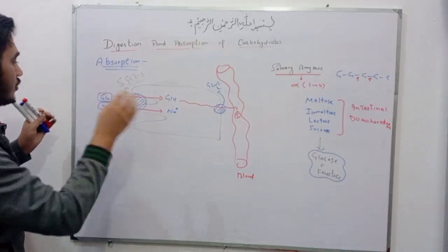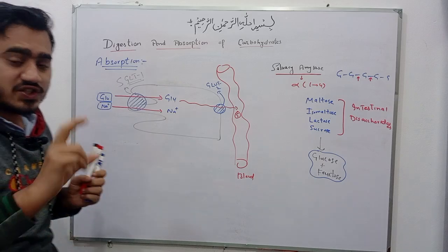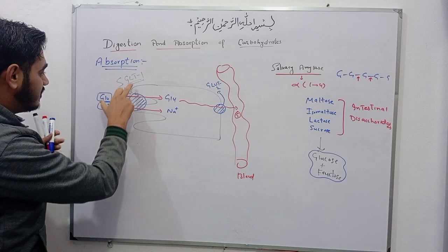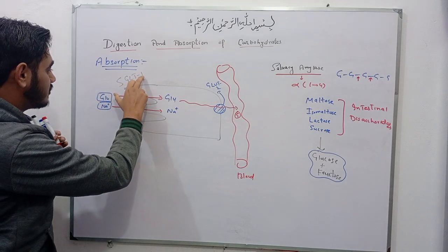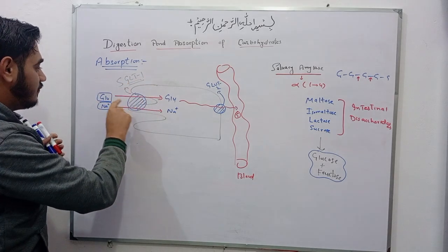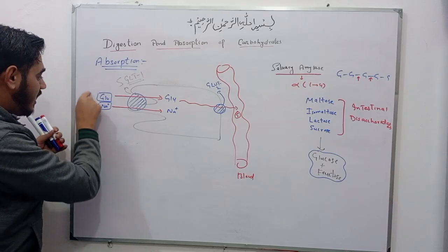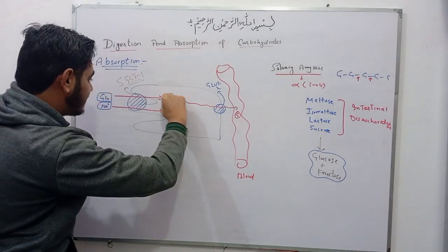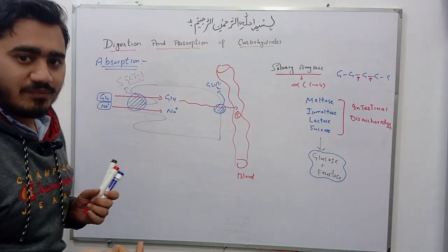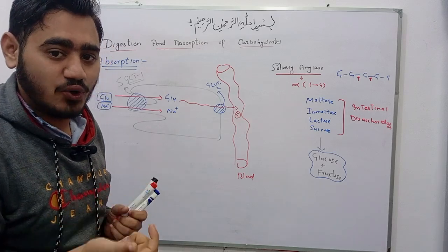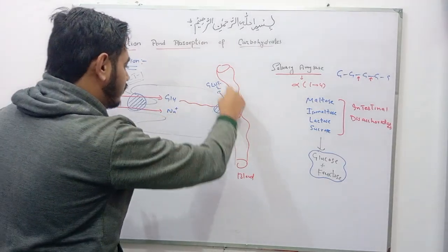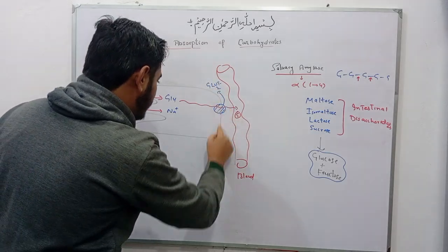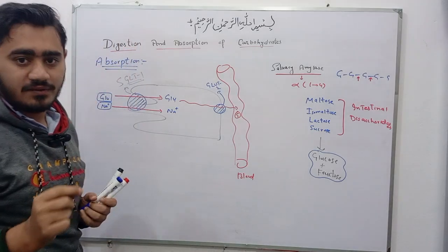I am repeating again, glucose is absorbed through the secondary active transport, which is known as symport, and this process takes place with the help of sodium dependent glucose transporter 1. This is the carrier protein for the transport of glucose and sodium. They move along the same direction, so such type of movement is called symport. And glucose is absorbed into the blood with the help of this transporter protein GLUT2, which is present on the basolateral surface of the intestine.